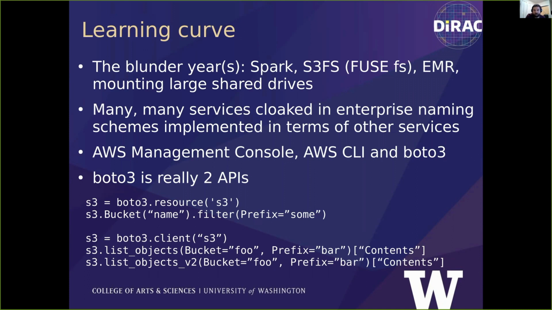The Boto 3 Python SDK is pretty great, but it has no official testing libraries. We use Moto, and that was a pretty pleasant experience, but it's important to note that Moto doesn't cover all of the AWS services to 100%. Boto 3 itself can be a bit confusing since similar functionality doesn't always do similar things, like the example on the slide, so keep that in mind.